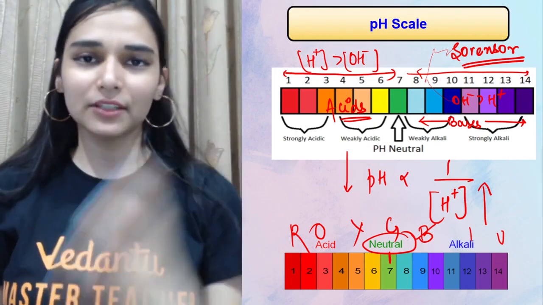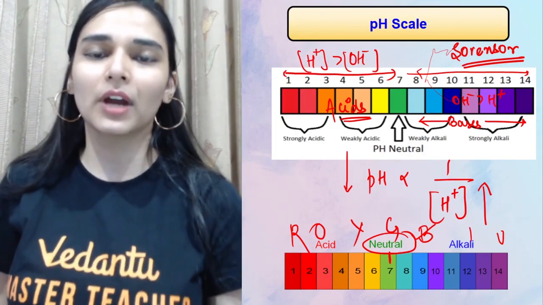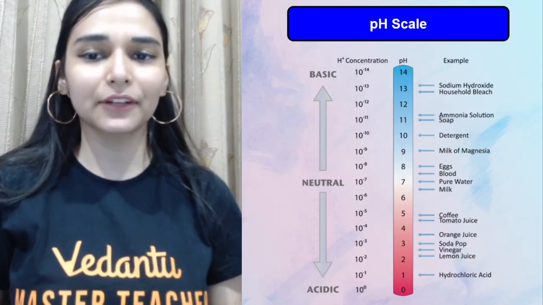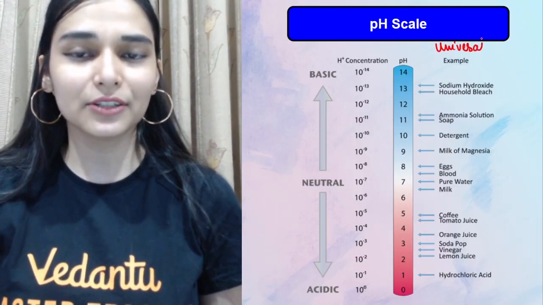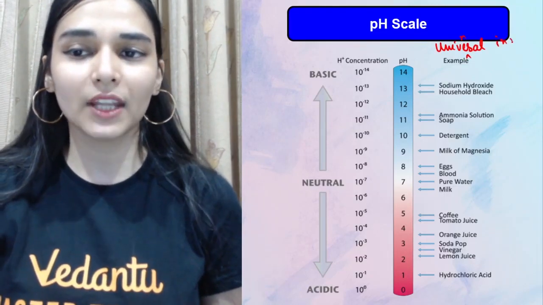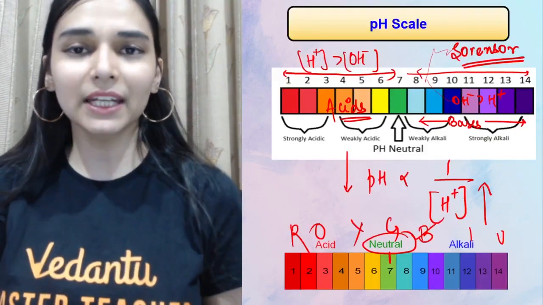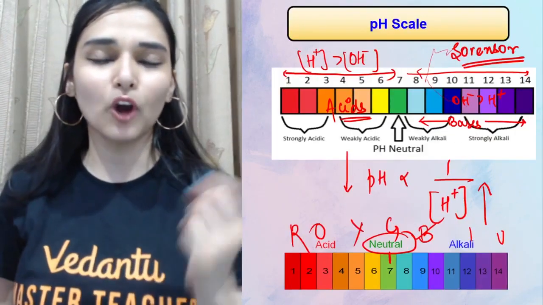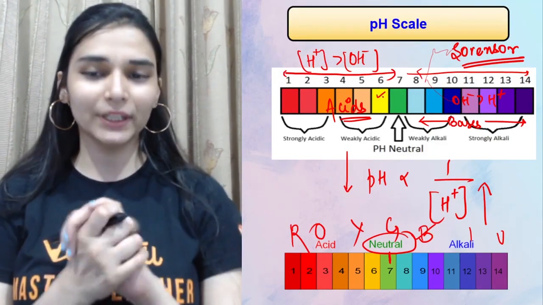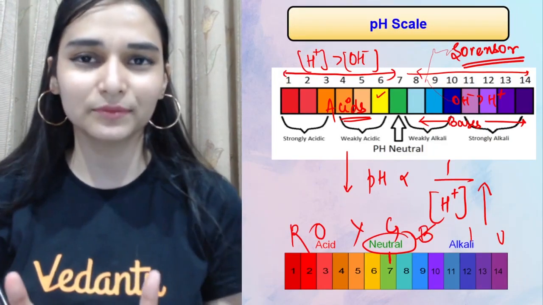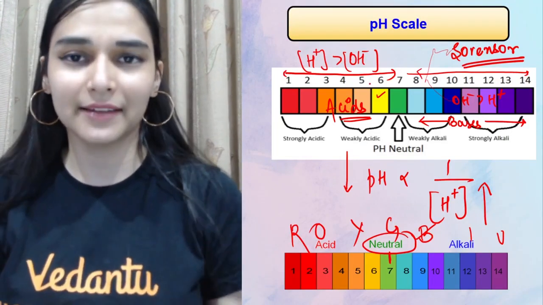So कैसे करना होता है आपको? Let's say you are provided with the solution, you want to know its pH value, then you would be having an indicator. आपको एक paper मिलता है that is known as universal indicator. You would be getting a strip of paper. So dip that indicator in the given solution and observe the color change. जैसे मान लो if you are getting this yellow color, then you can get the idea of the pH value. ठीक है, आपको पता चल जाएगा अरे इसका pH तो 6 है.